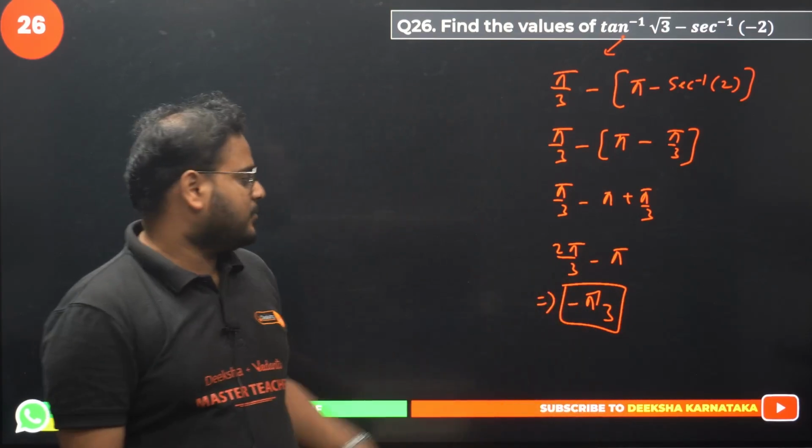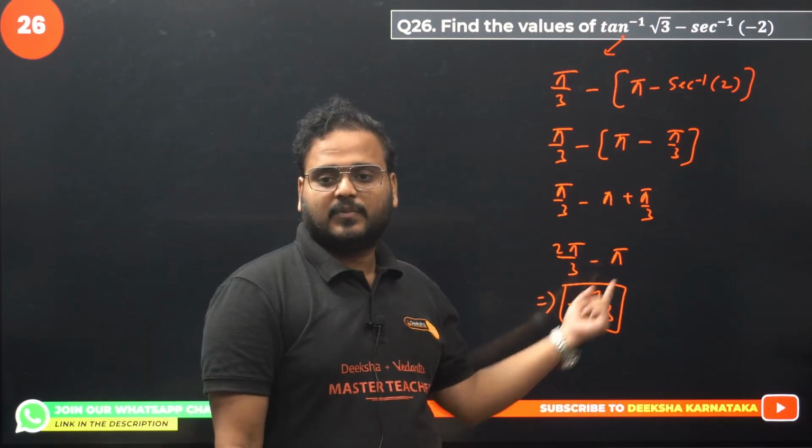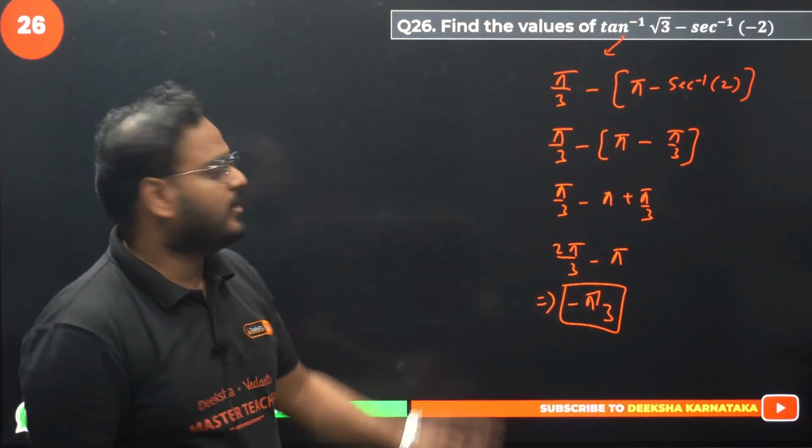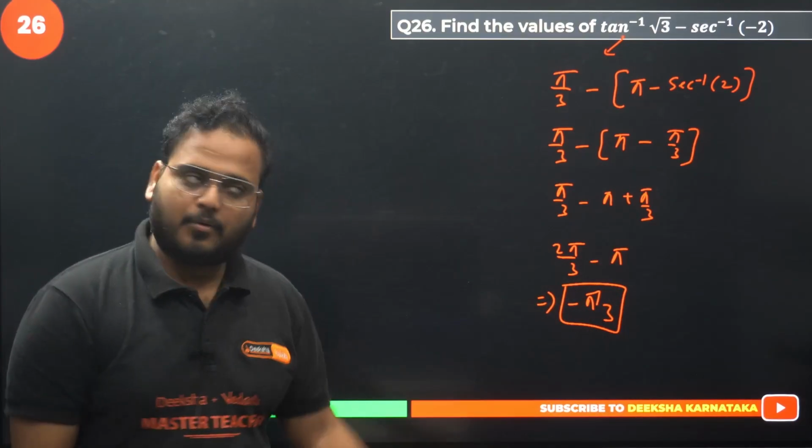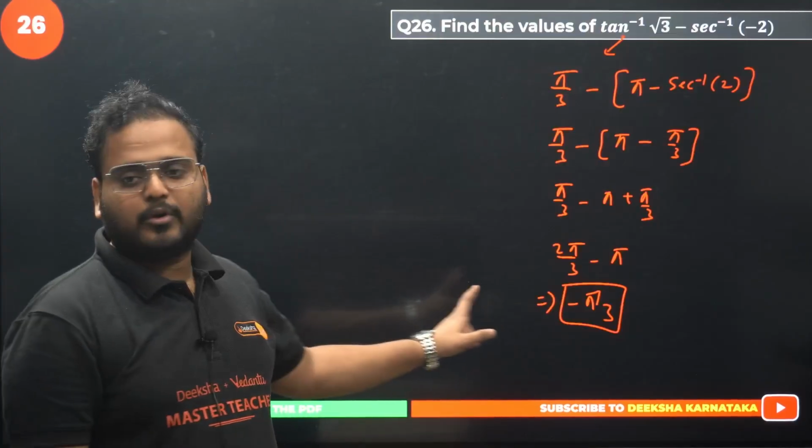Right? This is 120, this is minus 180. It becomes minus 60, which is minus pi by 3. Question number 26 is also over. Have a look one more time.